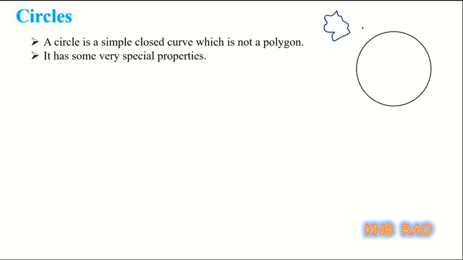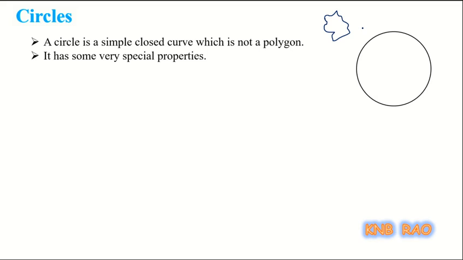Mainly, it has some very special properties which we are going to learn today. Anyhow, students, this circle you can find in our environment in most of the objects, such as the wheel of your bike, your father's bike I mean, or the bangle that your mother or sister wears, or you yourself wear, if you are a girl cadet.